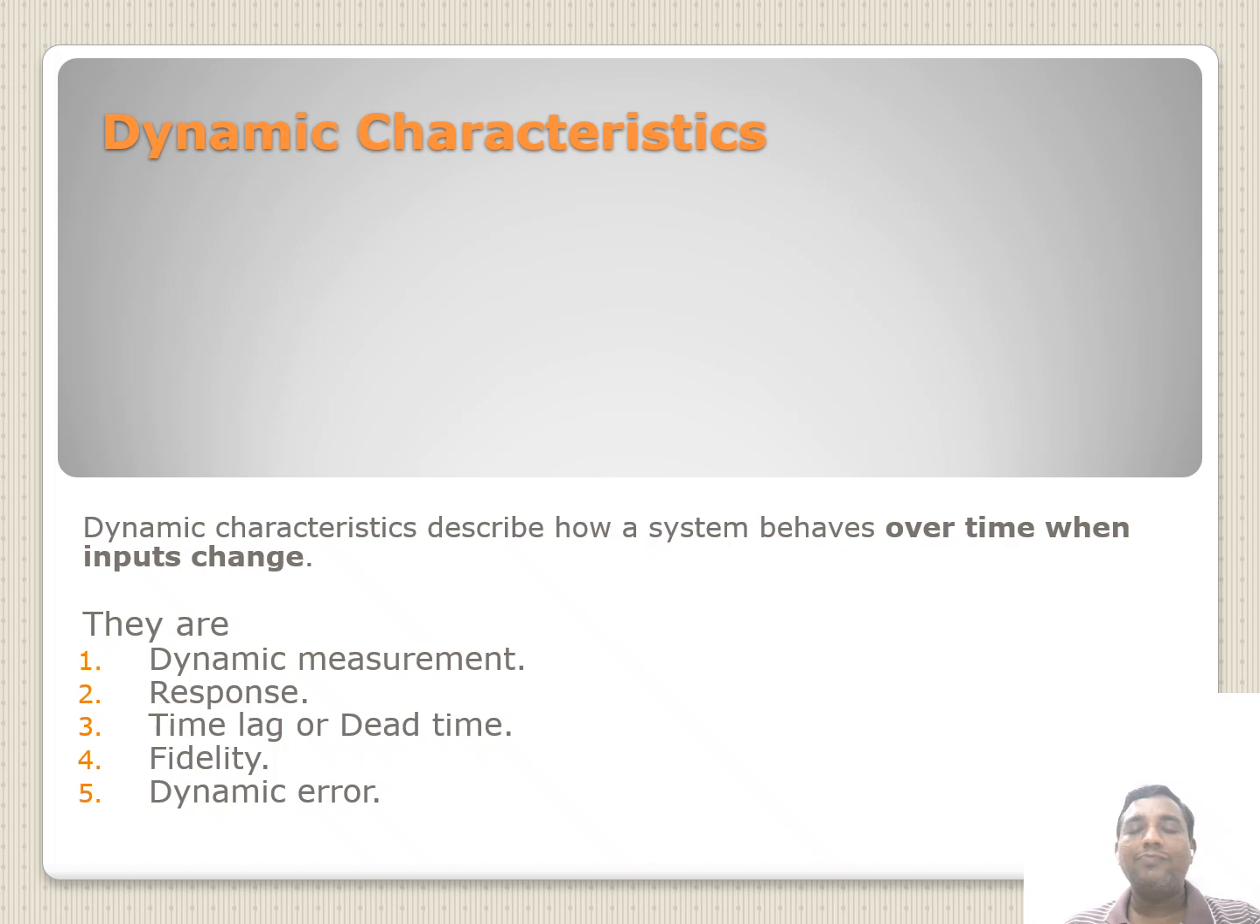So, what is meant by dynamic characteristics? Dynamic characteristics describe how a system behaves over time when inputs change. That is, when the input changes, the system changes with time. Okay, so there are some dynamic characteristics: dynamic measurements, response, time lag or dead time, fidelity, and dynamic error.